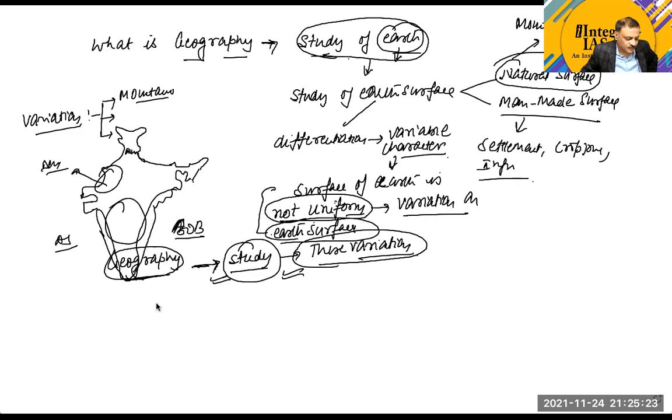Now, when we use this word study, Muskan, are you getting my point? Study means a scientific study. It is not just observing things or bringing a description about certain geographical features. It is about a scientific study. Now, can anyone tell me what is a scientific study? When is your study called scientific?